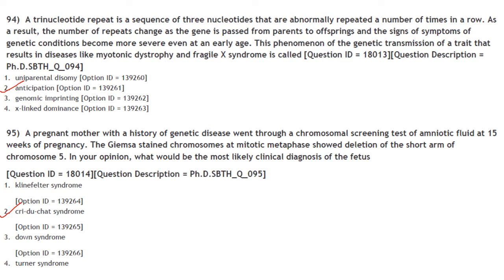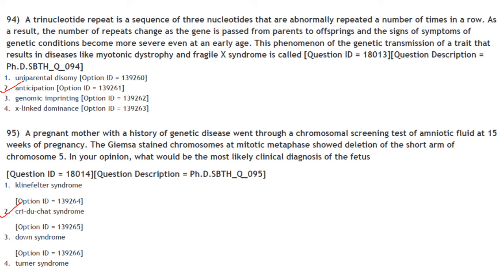So anticipation is a phenomenon in which the signs and symptoms of some genetic condition tend to become more severe or appear at an earlier age as the disorder is passed from one generation to the next. So here a trinucleotide repeat is a sequence of 3 nucleotides that are abnormally repeated a number of times in a row.